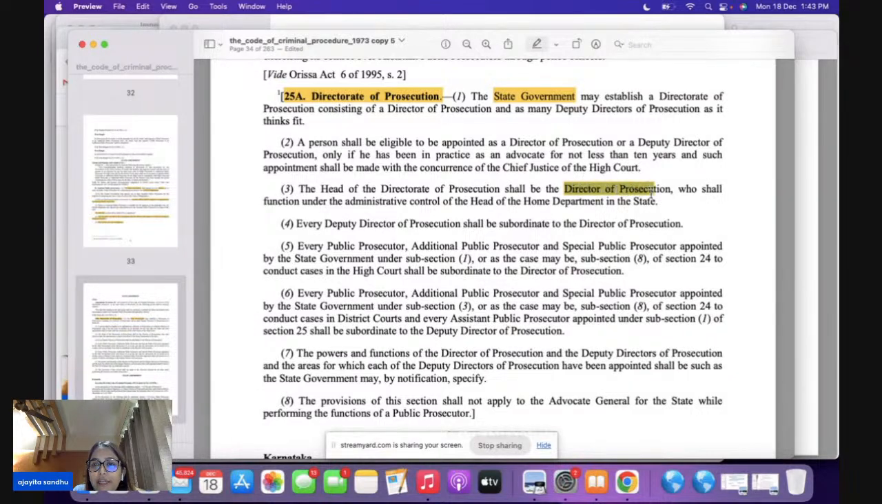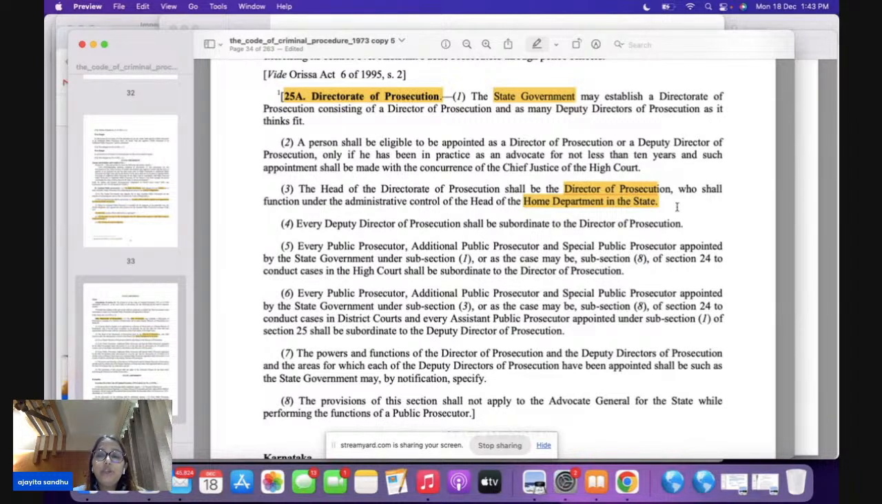We're going to have a director of prosecution, and he's going to be under the administrative control of whom? It is going to be the home department in the state. Very important question. Please underline. This is your home department in the state. So this director of prosecution is going to be working under the home department in the state. This question has been asked multiple times in your prelims. Very important question, section 25A.